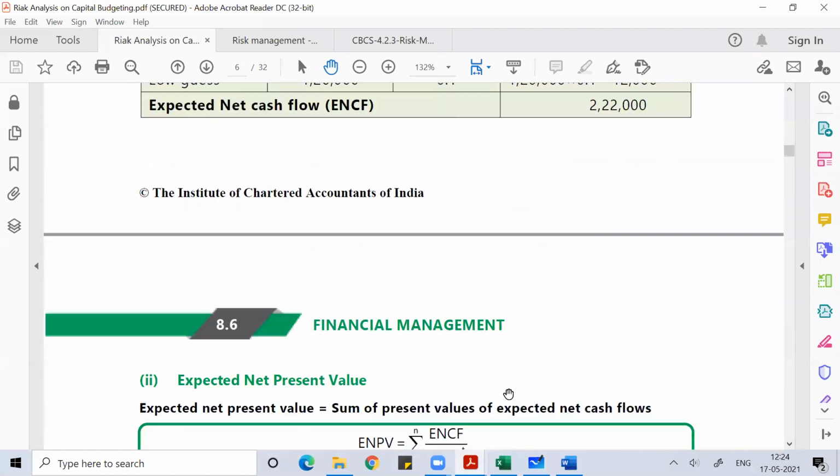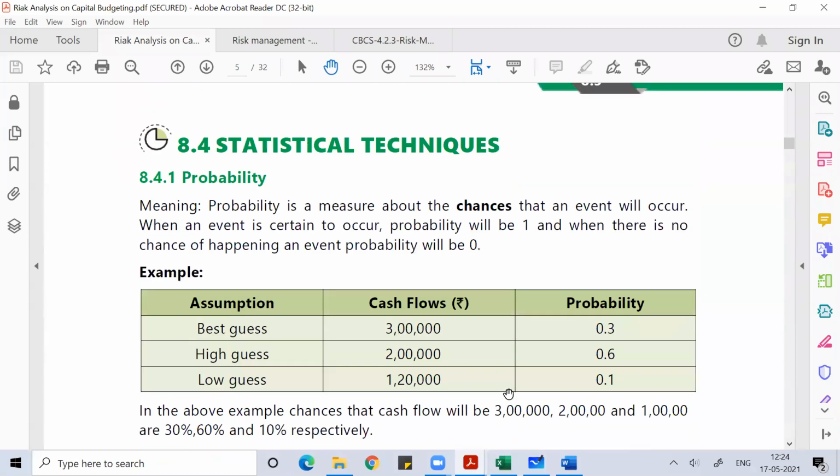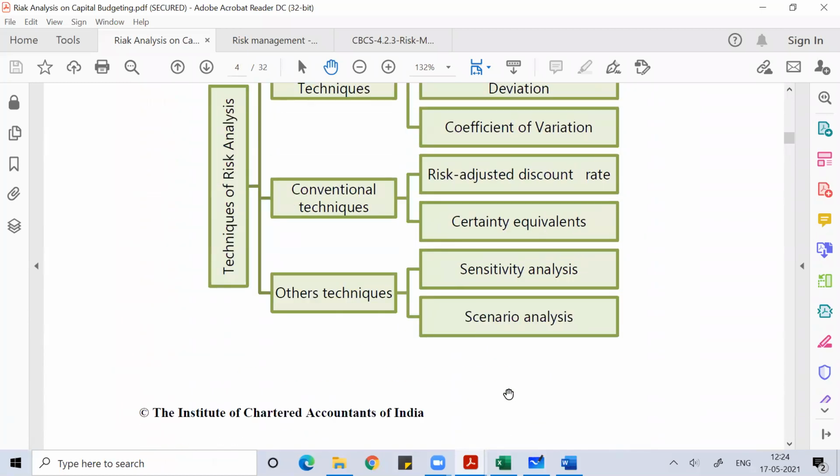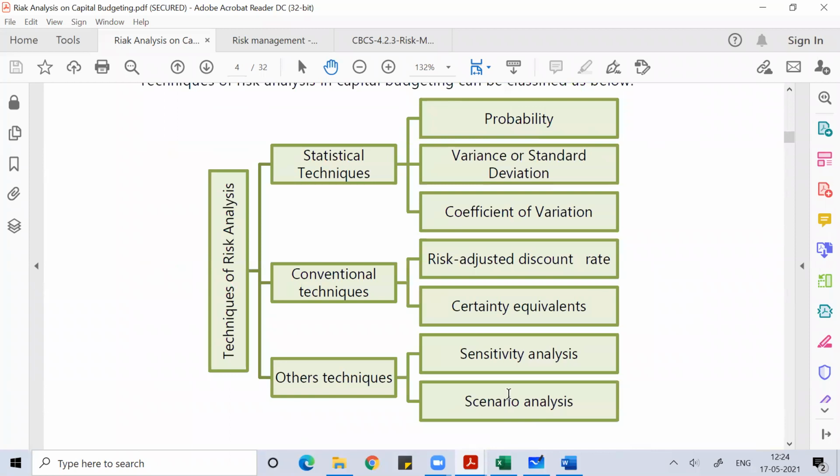Those risk parameters can be measured by either standard deviation, variance or coefficient of variation, which we already discussed. Plus we have discussed another parameter of the conventional technique, which we call the risk adjusted discount rate. Okay, so this much we'll do in today's class.